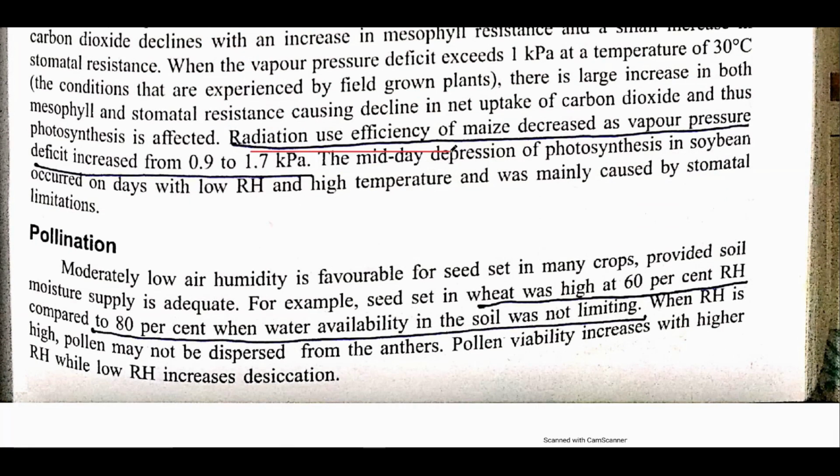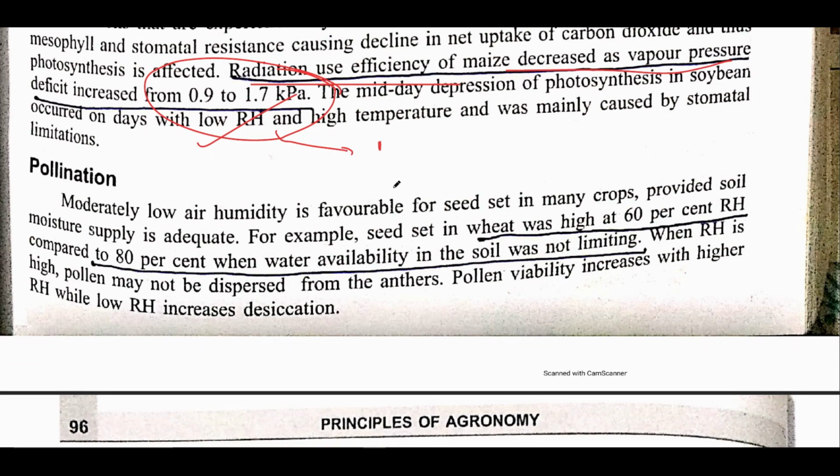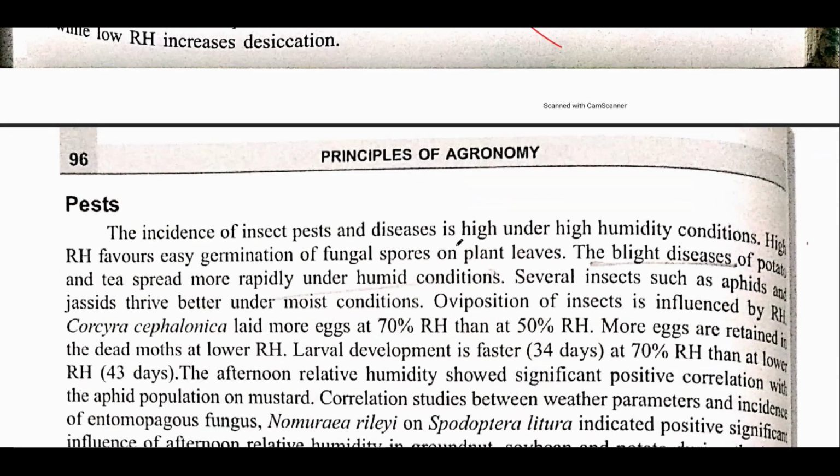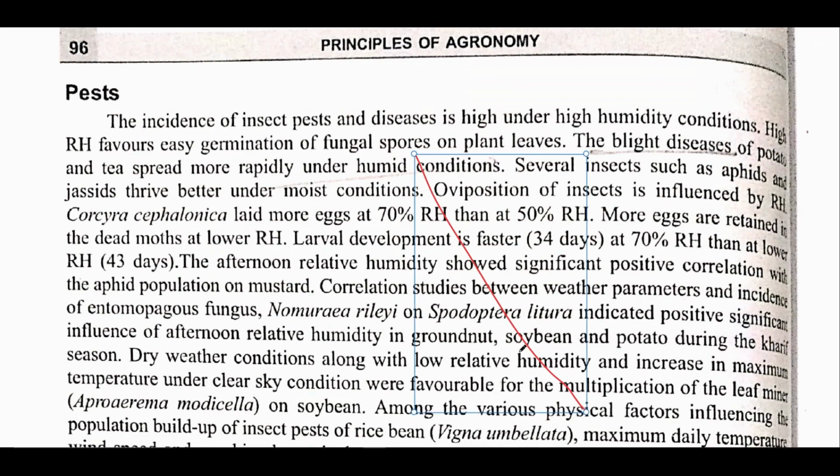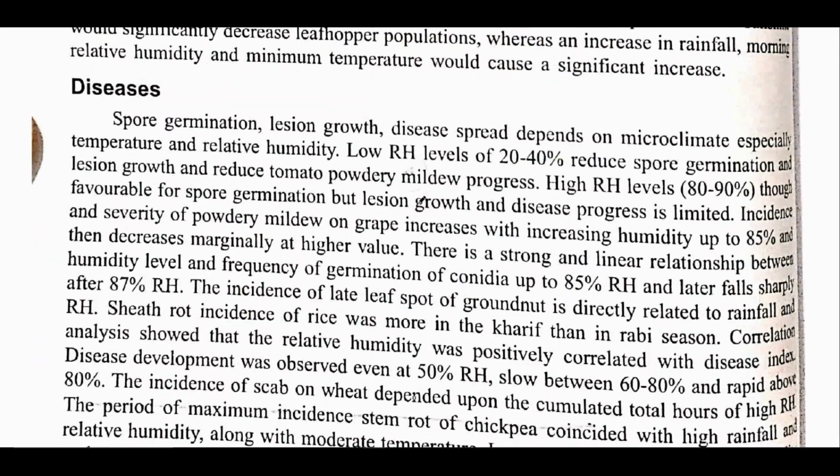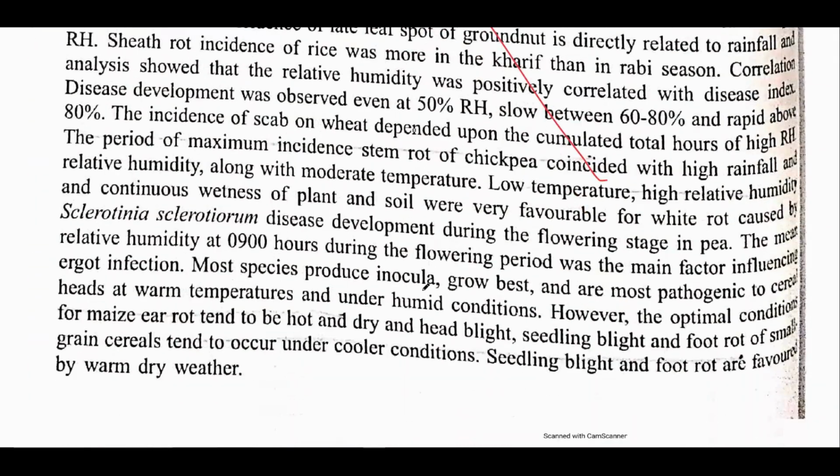The other important part is that the radiation use efficiency of maize decreases if the vapor pressure deficit increases from 0.7 to 0.9 to 1.7 kilopascals. This is not much important, but you must remember this. After that, pollination, you can skip, this is not important. After that, pests, this is also not important, you can skip this part. Again, diseases, you can skip this part.